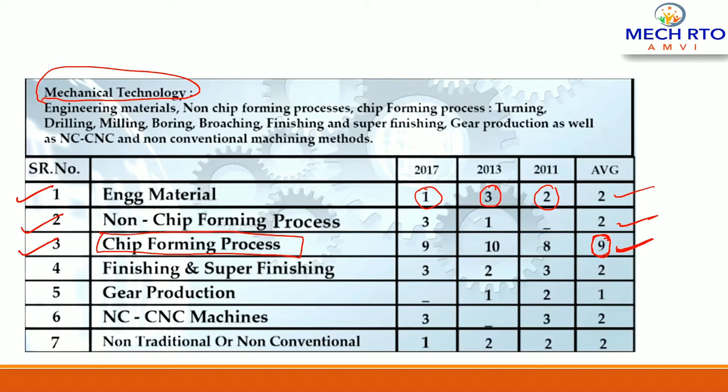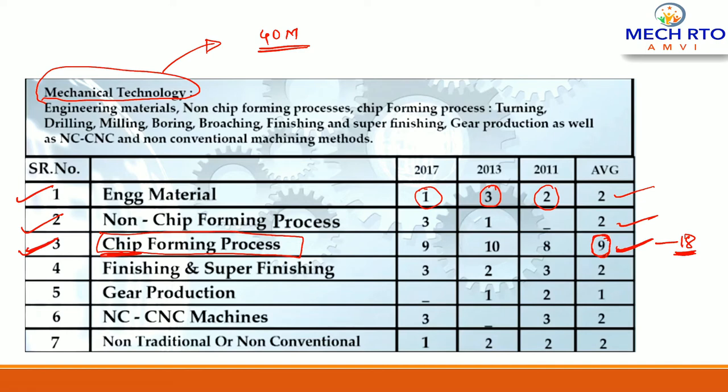So 9 questions means a total of 18 marks, right? 18 marks, because one question contains 2 marks. So the total weightage of this subject is 40 marks, right? So out of 40 marks, 18 marks are from this chapter number 3, chip forming processes, right?